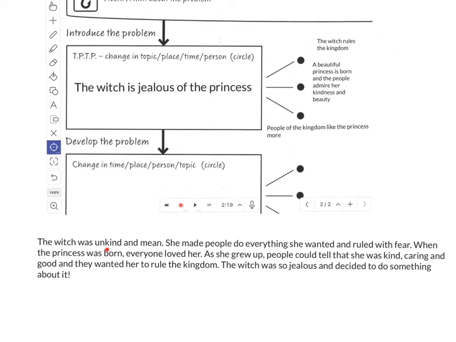The witch was unkind and mean. She made people do everything she wanted and ruled with fear. When the princess was born, everyone loved her. As she grew up, people could tell that she was kind, caring, and good, and they wanted her to rule the kingdom. The witch was so jealous and decided to do something about it.